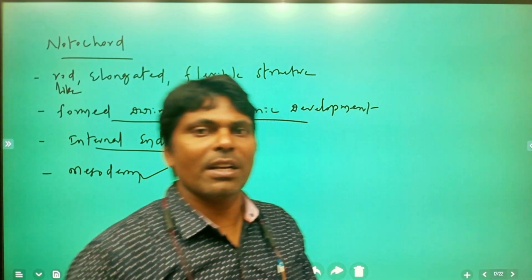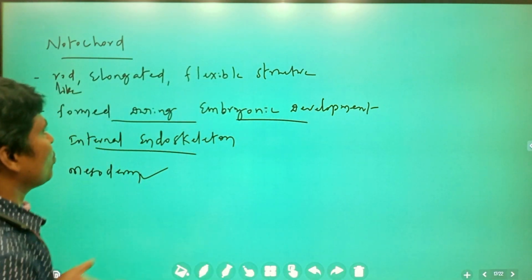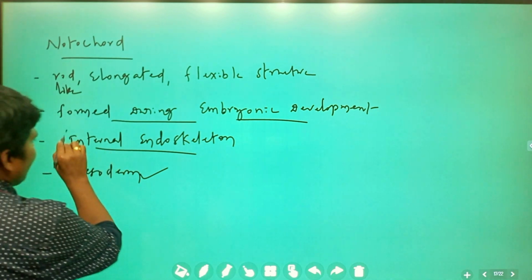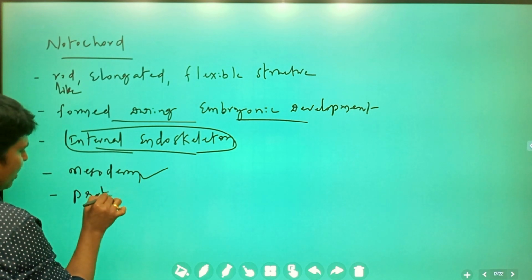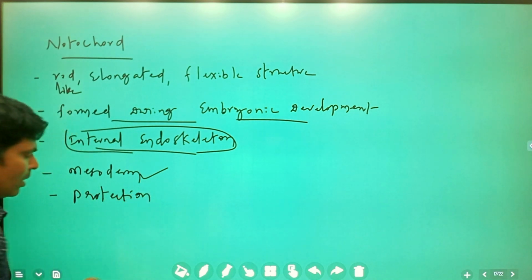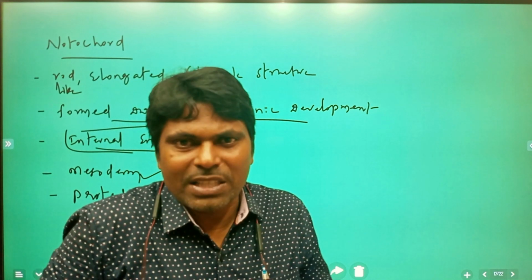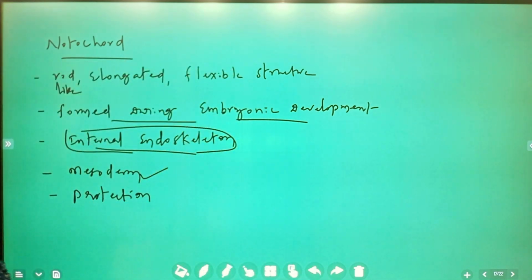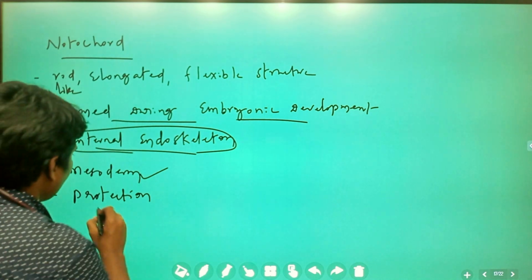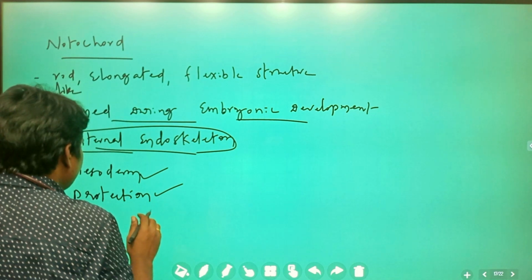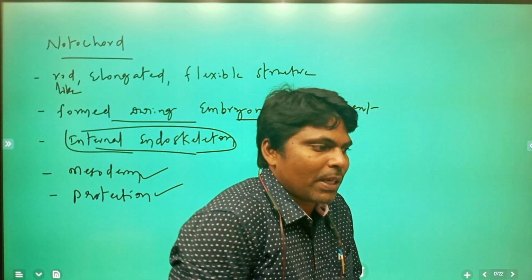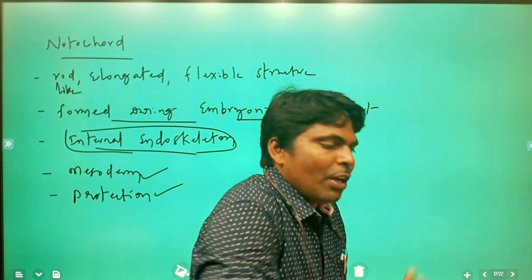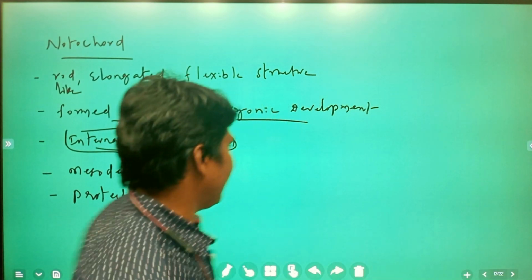The notochord acts as an internal endoskeleton, thereby the entire body is supported and standing, and the body is flexible so that movement takes place.